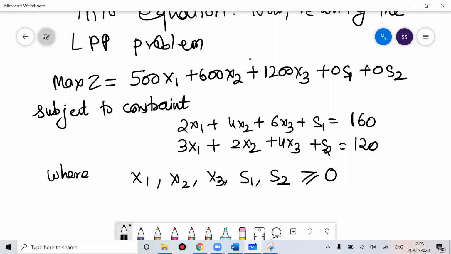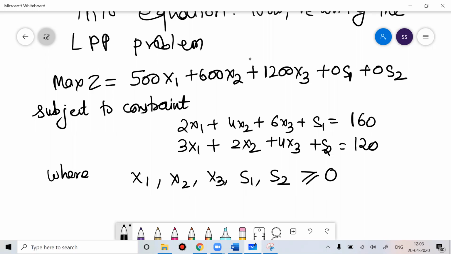So you can rewrite the equation this way after introducing the slack variables.